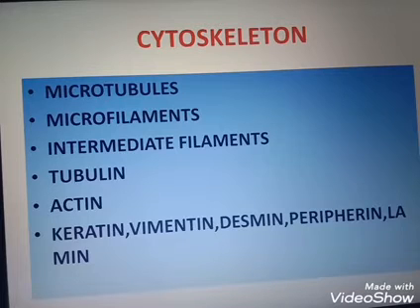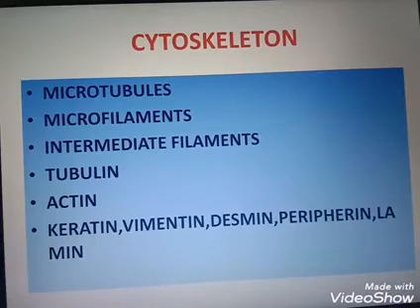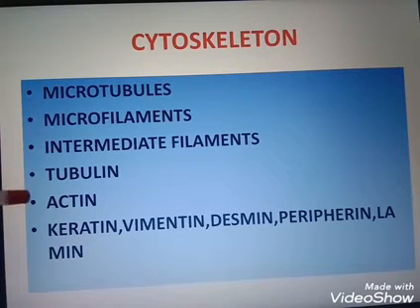So cytoskeleton is an intracellular network of filamentous structures. It is a proteinaceous structure and there are three types of cytoskeleton: microtubules, microfilaments and the intermediate filaments. Microtubules are made up of the protein tubulin. Microfilaments are made up of the protein actin. Intermediate filaments are made up of the proteins keratin, vimentin, desmin, peripherin and lamin.